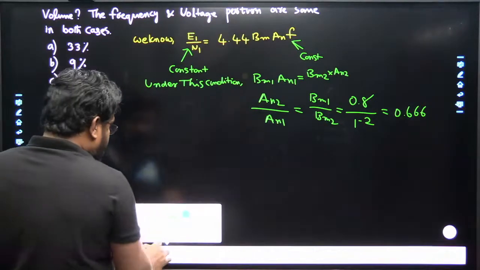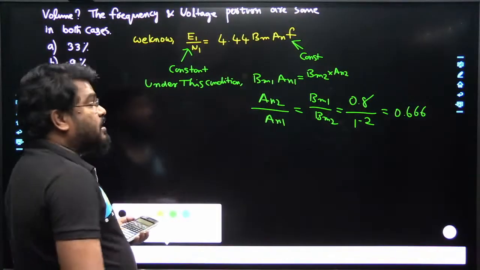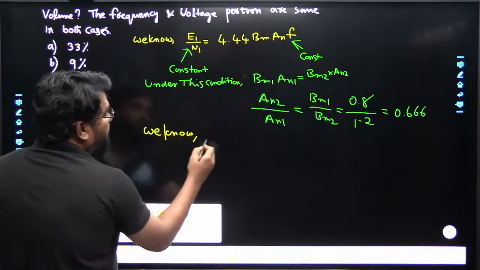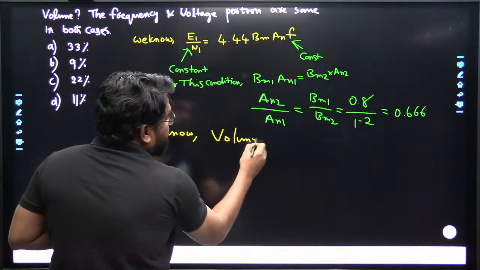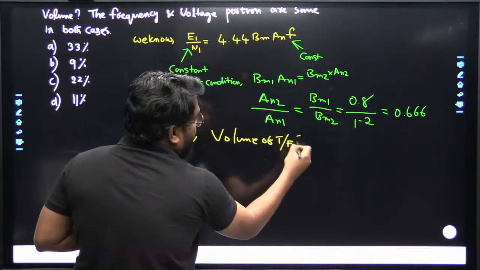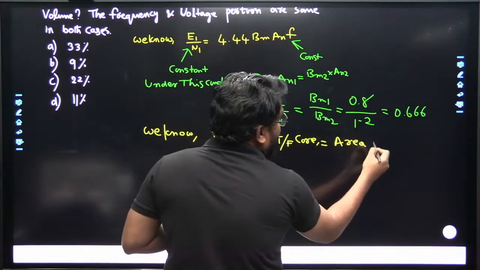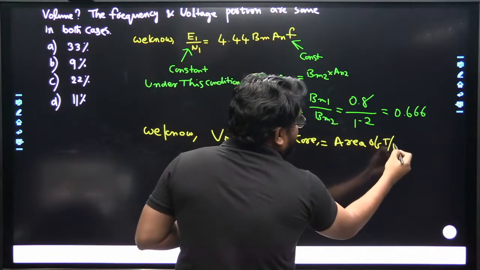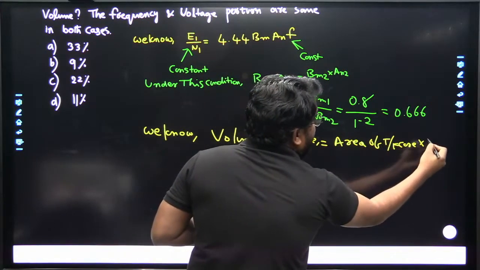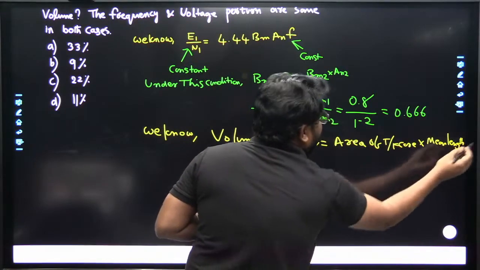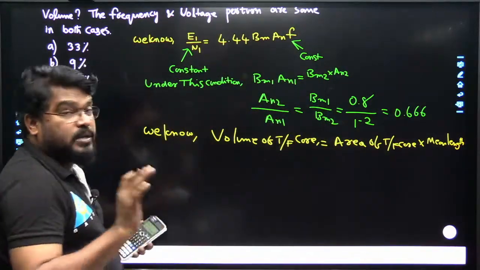Next, we are required to find the percentage in the volume. So we know the volume of the core. What is the volume of the core here? Volume of transformer core is equal to area of the core multiplied by mean length. I have already mentioned that: the complete periphery of the core is the mean length.